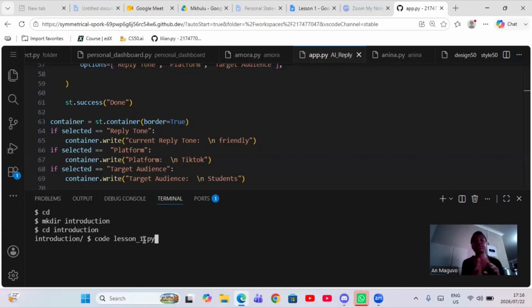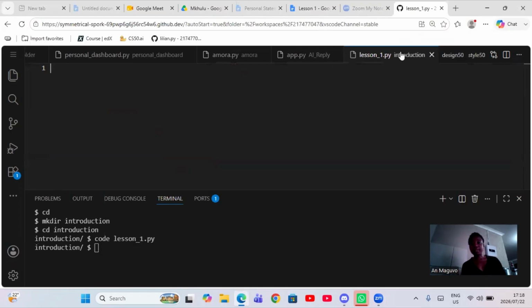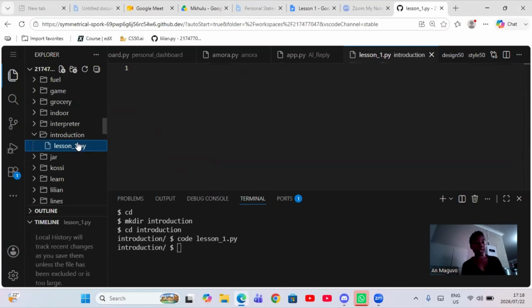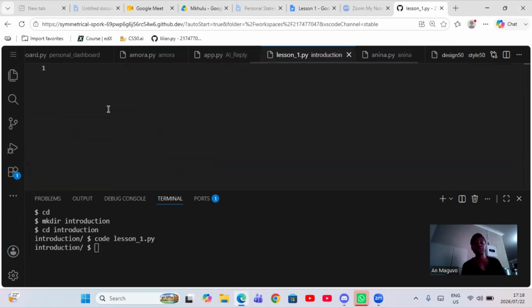For example, even your files, you can go to the file explorer, just to let you see. So it is code lesson1.py, right? So we are going to click enter, and then now we see we have lesson1.py inside the directory introduction. I'm gonna click explorer and we'll see that we are exactly there, right? Okay, now that you guys are ready, here it is, the code editor.